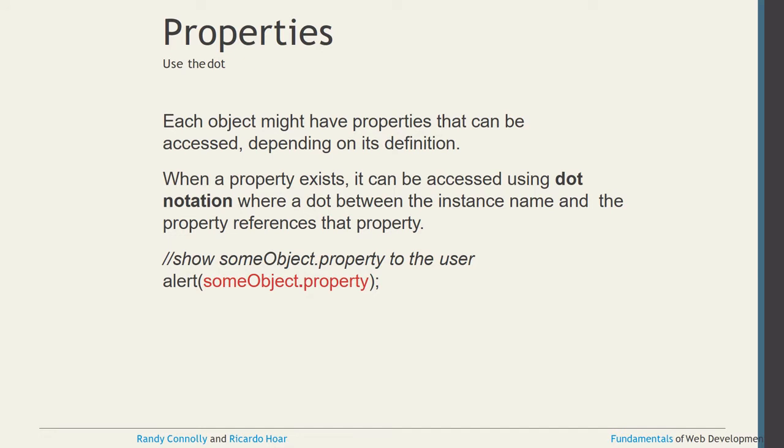Whenever we are talking about properties, each object might have properties that can be accessed depending on its definition. Clear? When a property exists, it can be accessed using dot notation, with a dot between the instance name and the property reference. For example, alert, and inside the brackets you put some object dot property. Dot notation is a must to access the property of that object.